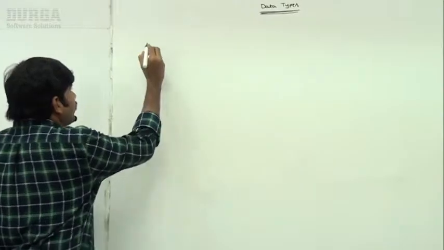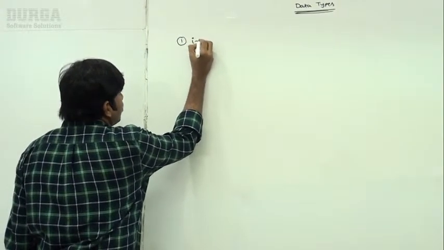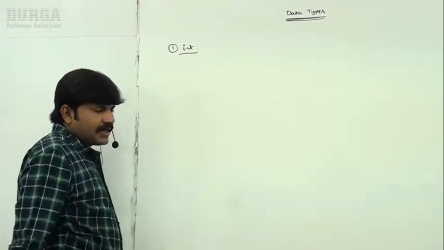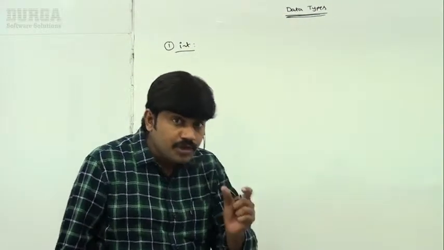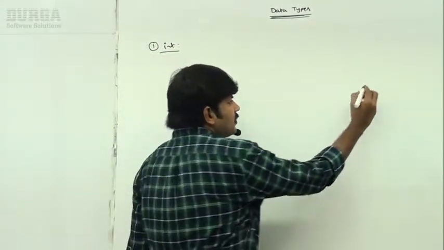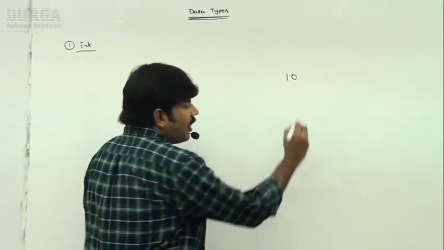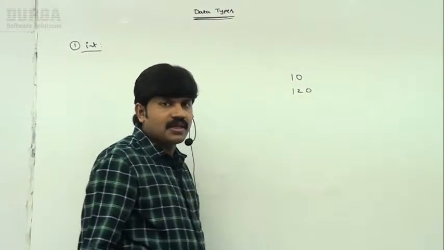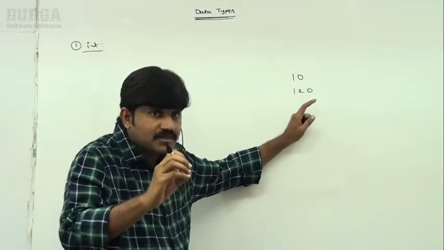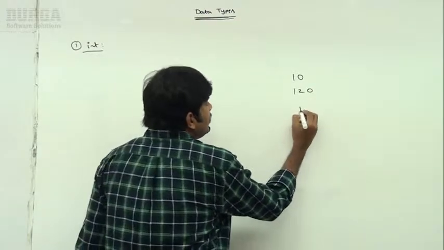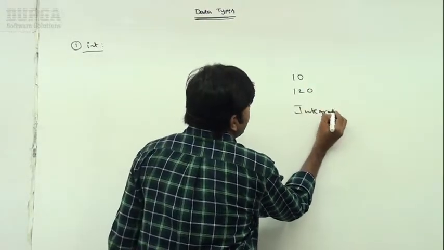Now let me start the first data type we have to discuss, the int data type. Integral values: I want to represent a number without a decimal point, just a 10 or a 120. These numbers never talk about any decimal point. Numbers without a decimal point are called integral numbers.